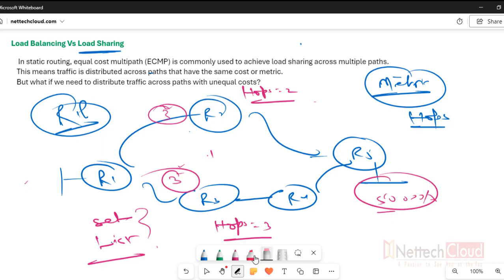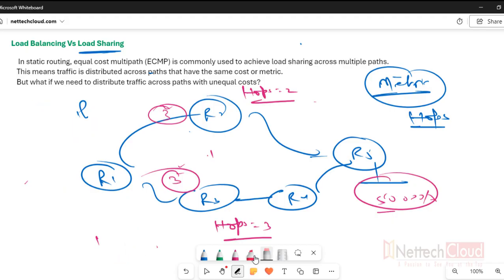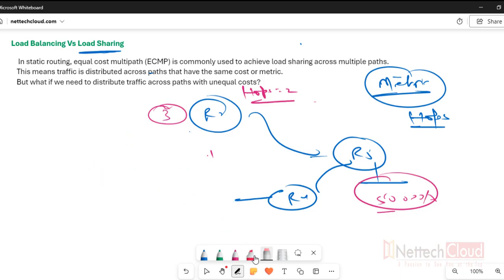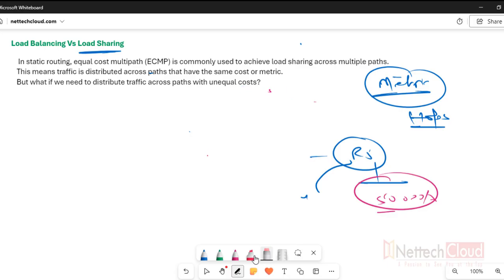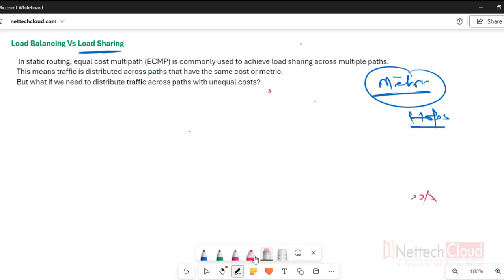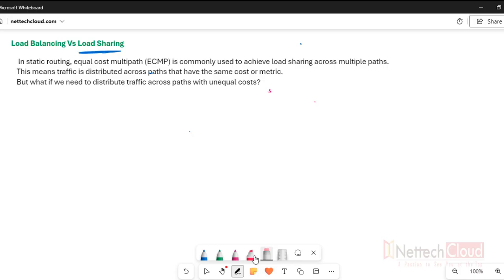But mainly I want to focus on static routing, so I don't want to get into RIP, OSPF and the other protocols. So in static routing, since there is no metric, there is no cost, there is no hop count, only AD value, it is a really tedious job to achieve load balancing. So let me show you a topology wherein we are going to configure load balancing in static routing.